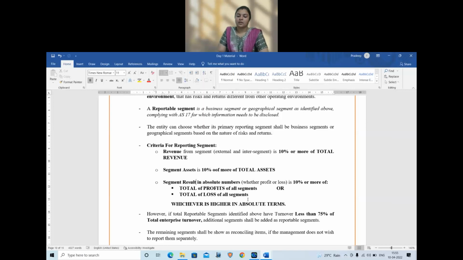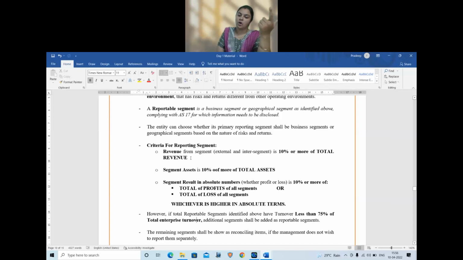However, if under these 3 criteria you have identified the segments, but still the total turnover of the identified segments is less than 75% of the total enterprise turnover, then additional segments need to be added. Suppose there are 10 segments, of which 4 are falling under this criteria of the 10% slab. Even if they satisfy any one of these criteria, they are going to come under the reporting category.